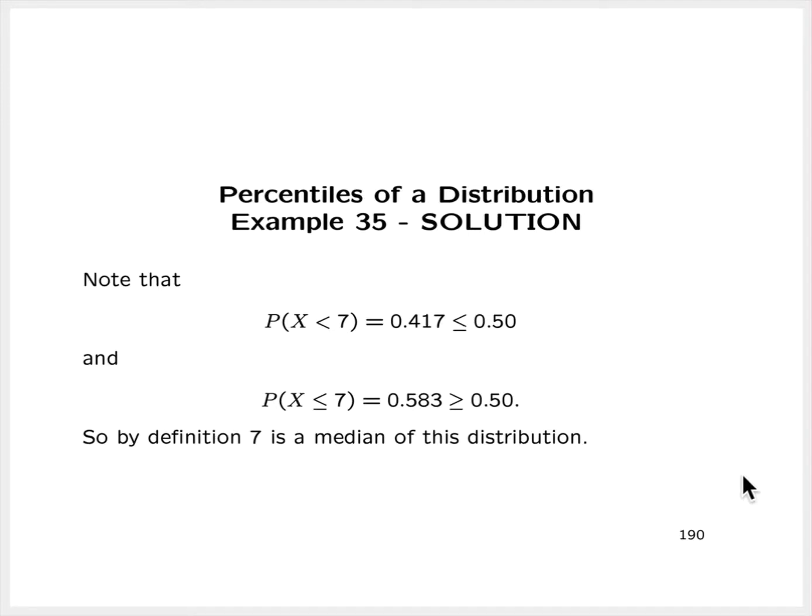Note that the probability that x is strictly less than 7 is 0.417, and that is, in fact, less than or equal to 0.5. So this first condition is satisfied. The probability that x is less than or equal to 7, which is 0.583, is greater than or equal to 0.5. So both conditions are satisfied in order for 7 to be a median. And so by definition, 7 is in fact a median of this distribution.